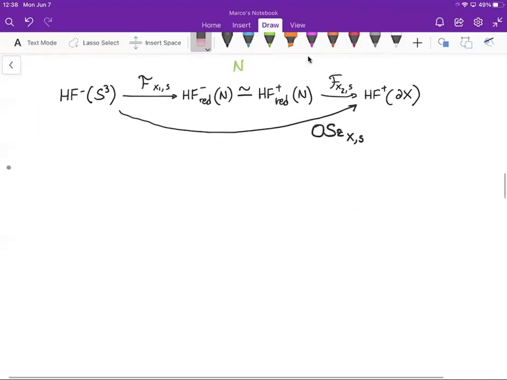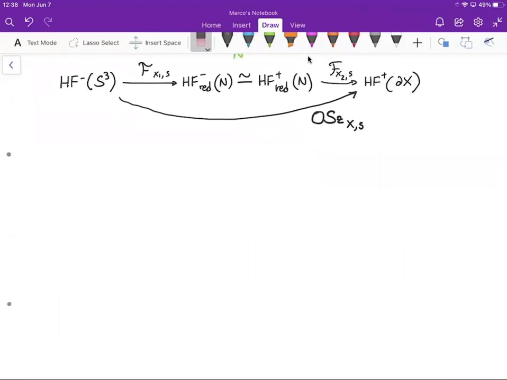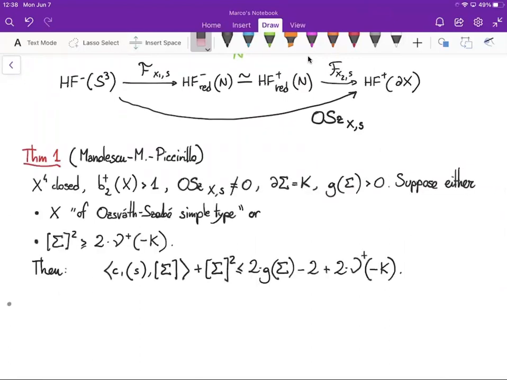We can now state again Theorem 1. Suppose that X is a closed four-manifold with b2 plus greater than 1 and non-vanishing Ozsváth-Szabó invariant. And let sigma be a smoothly embedded surface in X circle with boundary K and positive genus.